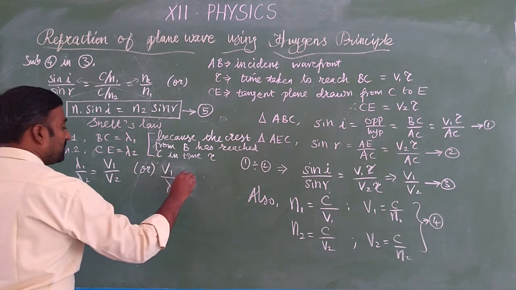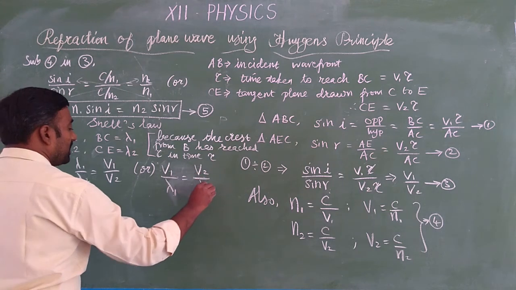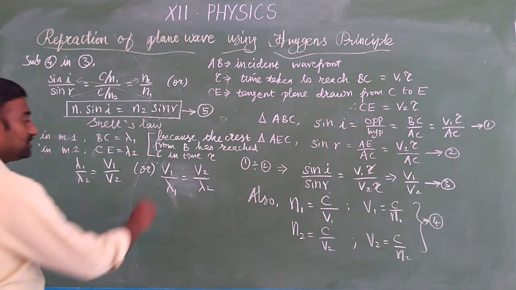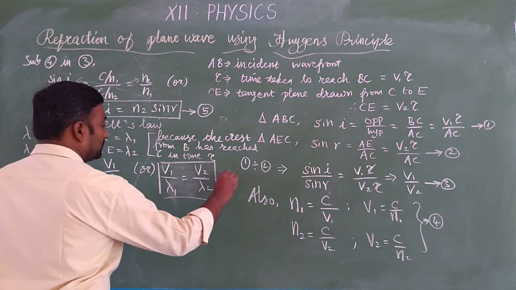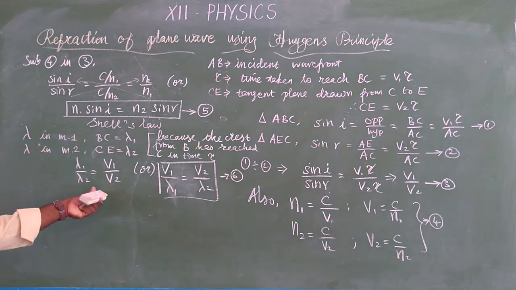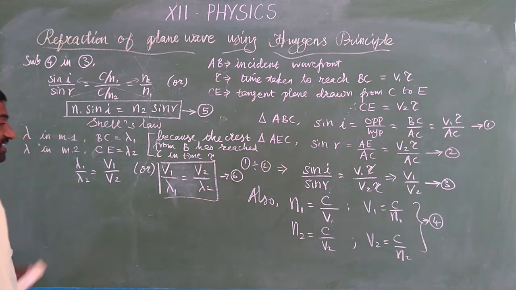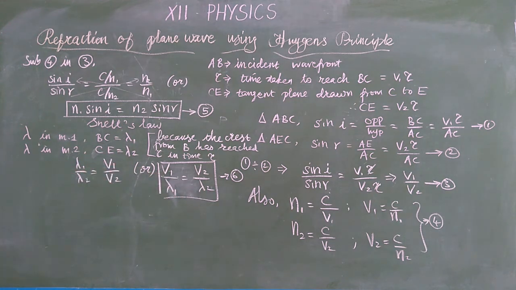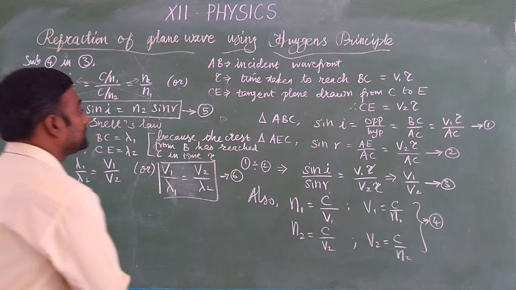or V1 by lambda 1 is equal to V2 by lambda 2. What does this equation say? This equation says that when a wave gets refracted in a denser medium, that is, the second medium velocity is less than the first medium velocity, then the speed as well as the wavelength decreases. Okay, so we'll write it here.